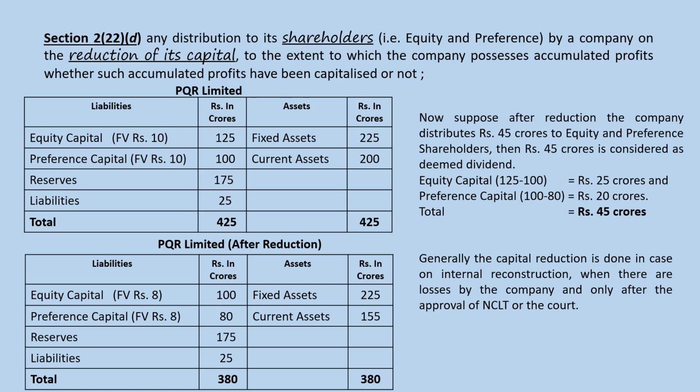But in the case of PQR Limited, instead of losses there is a profit, or surplus reserves of 175 crores. So this reduction is just done for the benefit of shareholders, and hence it is considered as deemed dividend.